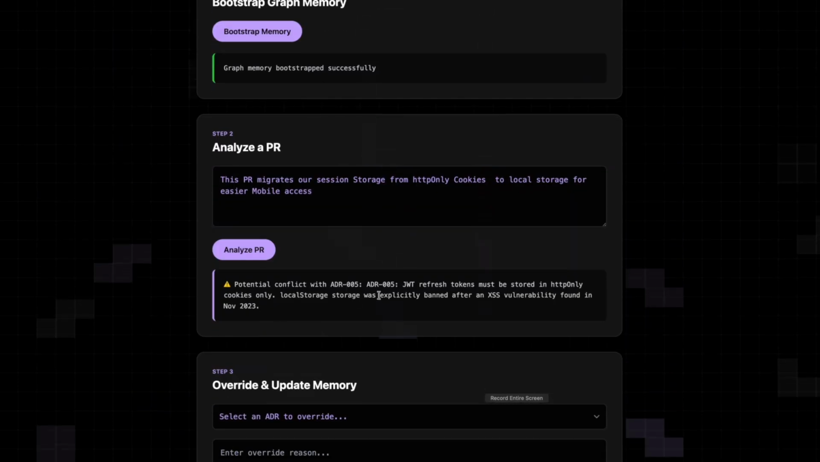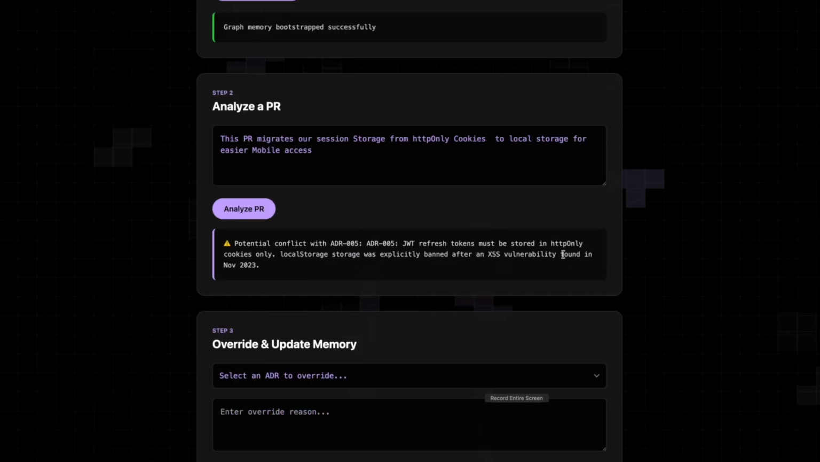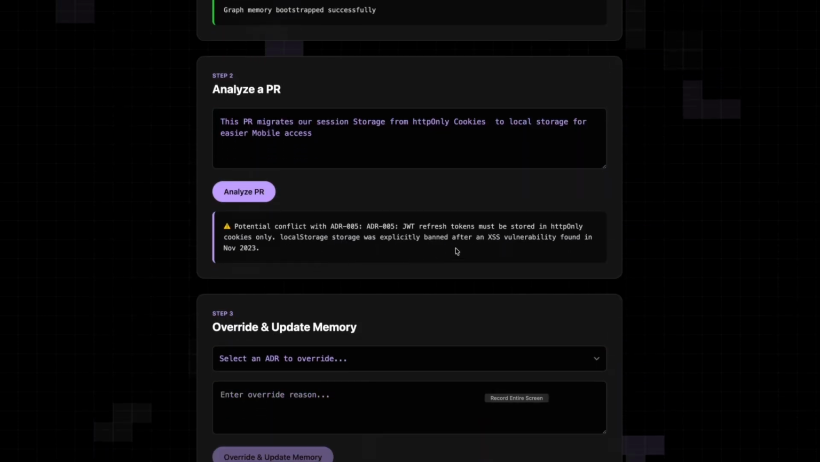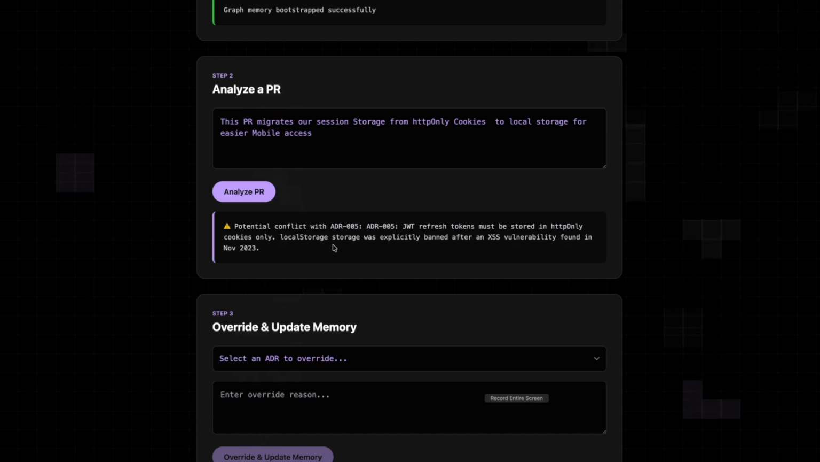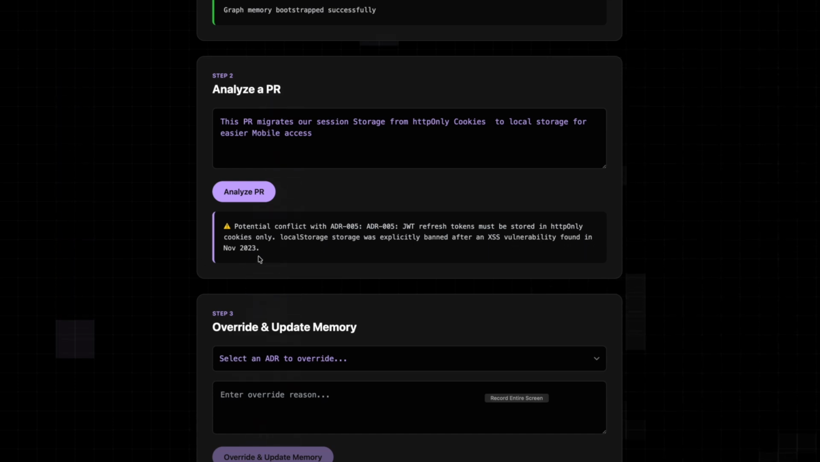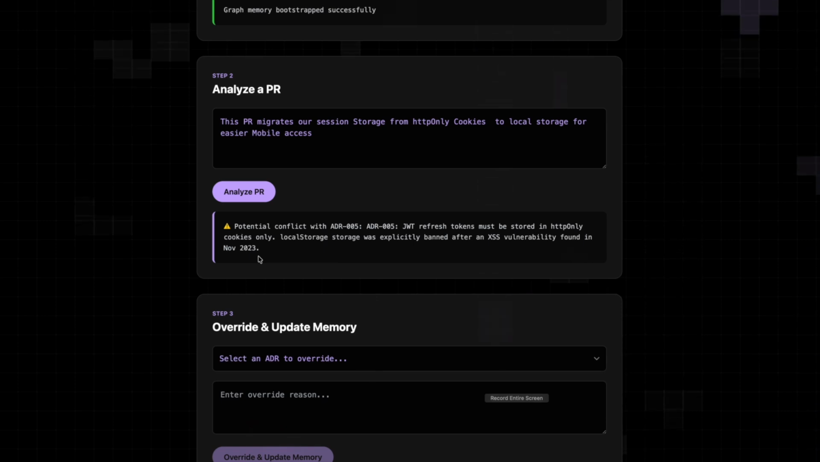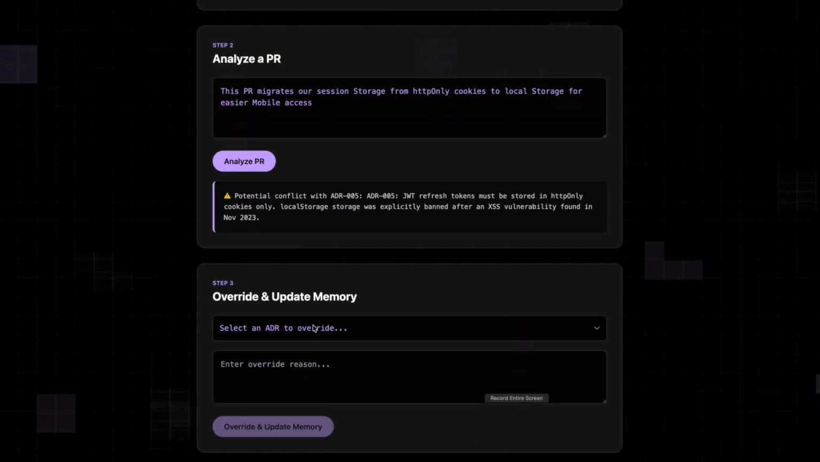That's ADR 005: JWT refresh tokens must be stored in HTTP-only cookies only. Local storage was explicitly banned after an XSS vulnerability was found in November 2023. So this PR won't be merged, and we have deflected a serious architecture change that would have overridden our previous decision. So we do not override or update the memory.